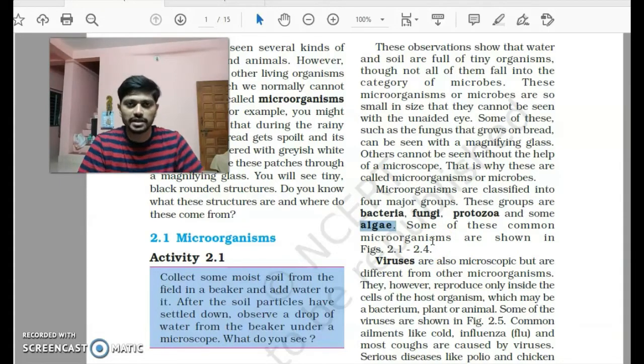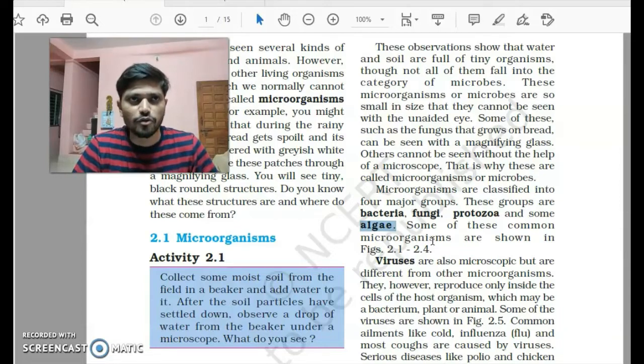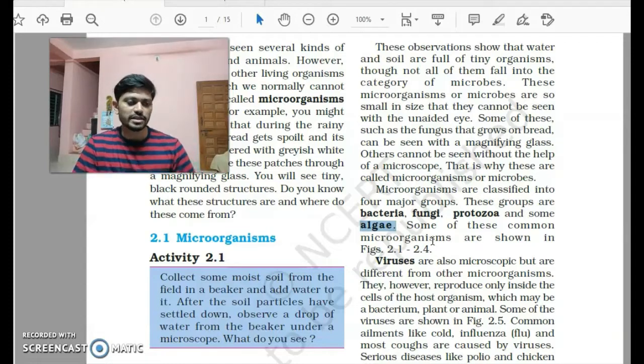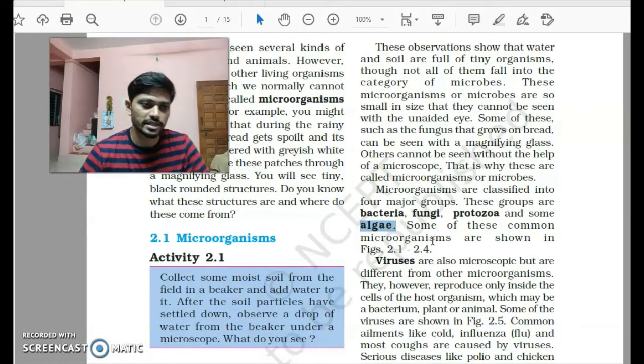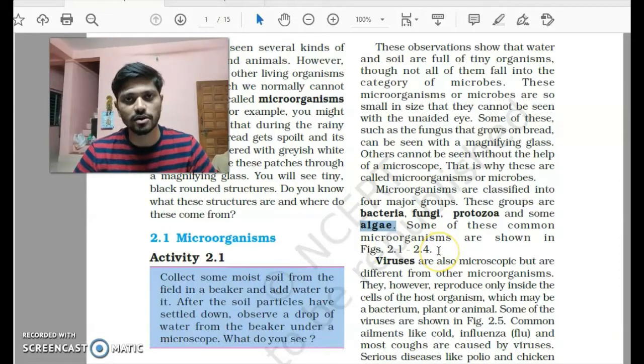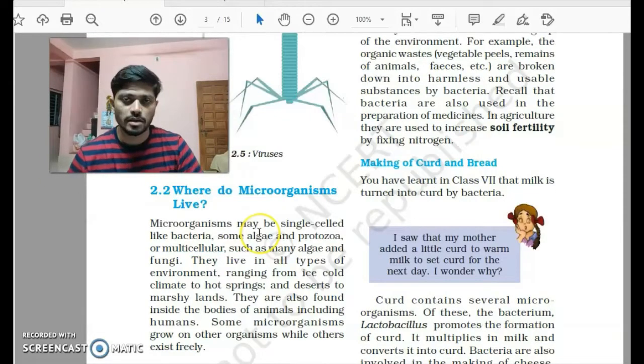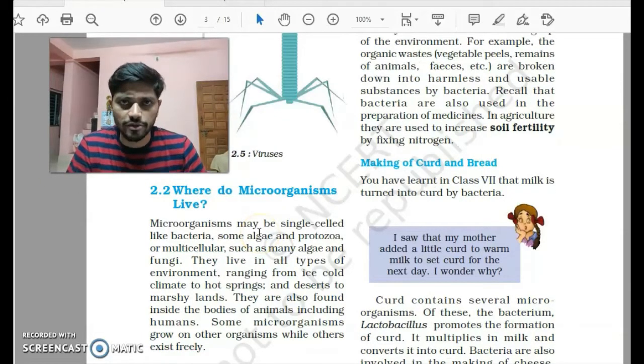But apart from that, we also have viruses, which are kind of microorganisms, but they slightly differ. Some of these microorganisms are useful for us, and also for plants and other animals. But some create nuisance for us. So let's check out which organisms are helpful for us and which are harmful to us. Now, where do these microorganisms live?